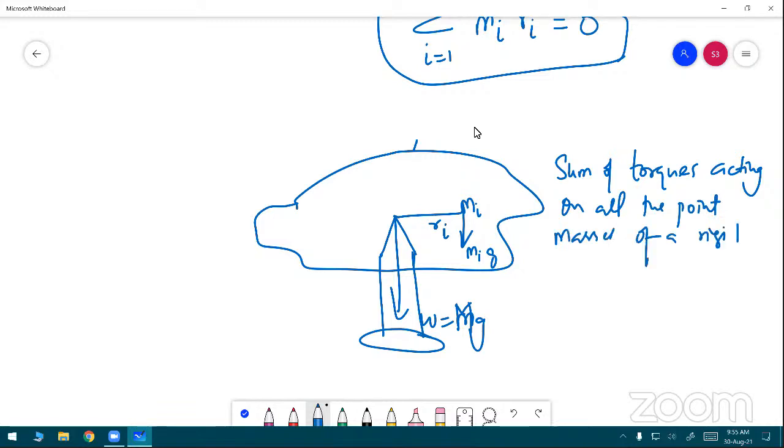This is the information. So if this point balances, this point is the center of gravity. When the sum of the torques acting on all point masses of the rigid body becomes zero, that point is the center of gravity.